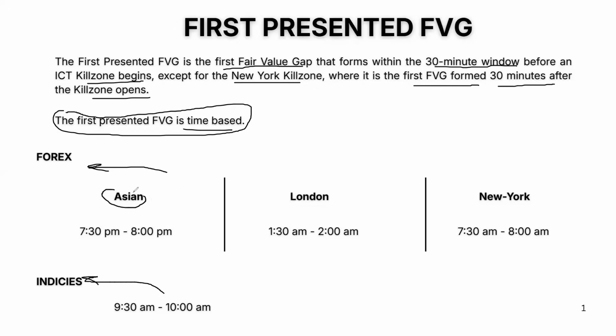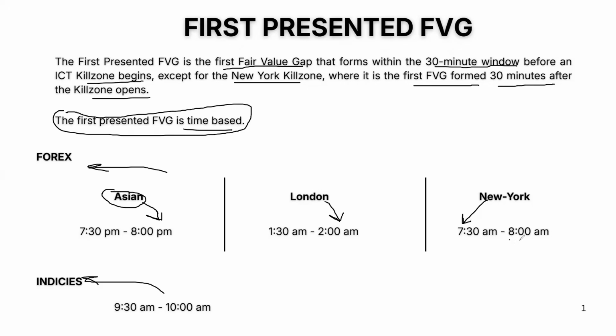So for the Asian Q zone, the first presented fair value gap is found within 7:30 p.m. to 8 p.m. Now the time zones here are in Eastern Standard Time. Then for London, it is 1:30 a.m. to 2 a.m. New York is 7:30 a.m. to 8 a.m. We all know that Asian Q zone starts 8 p.m., London Q zone starts 2 a.m., and then New York starts 7 a.m.